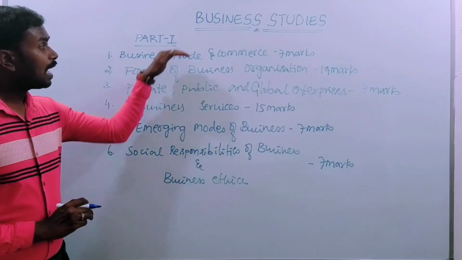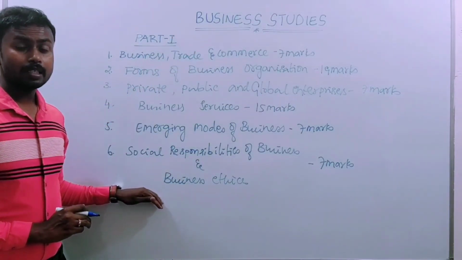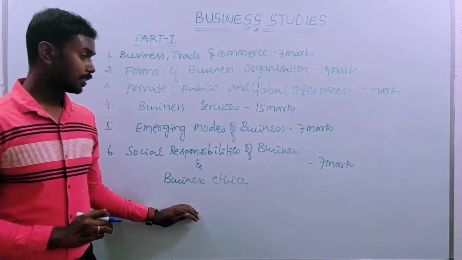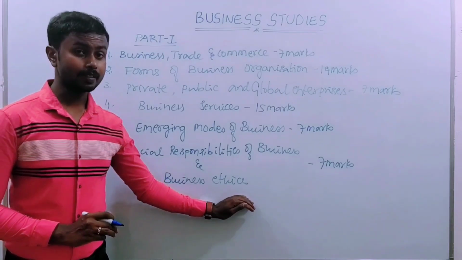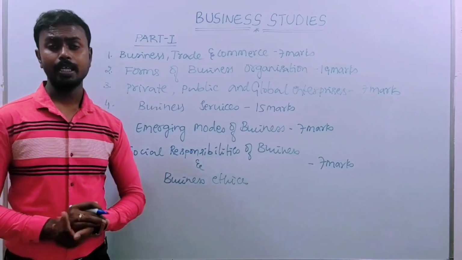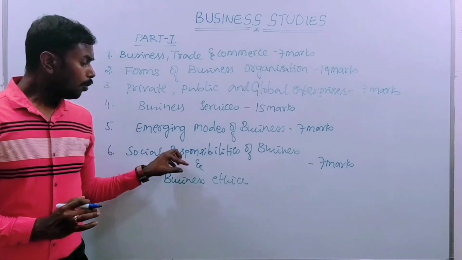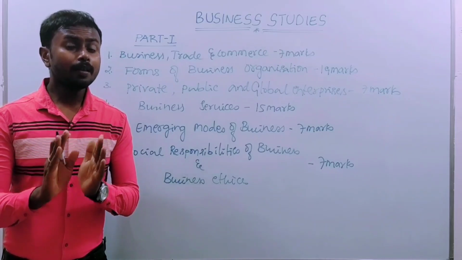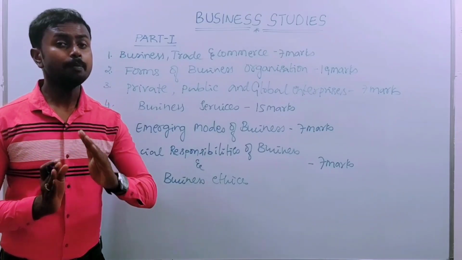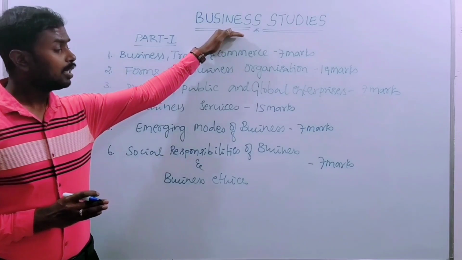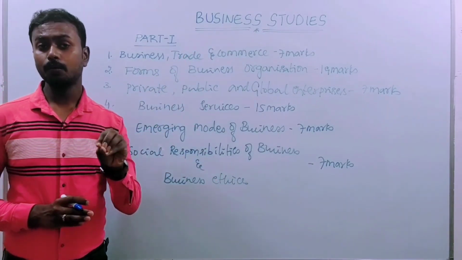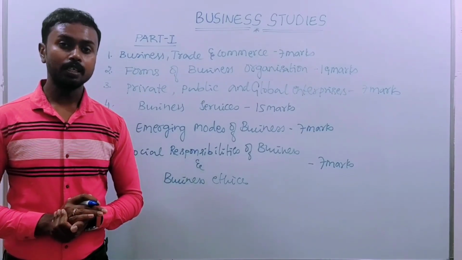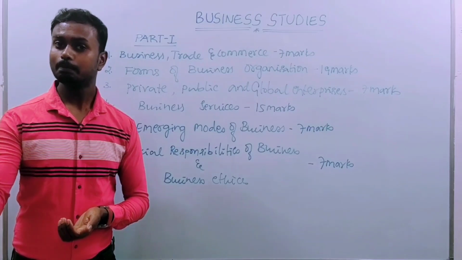And coming to part 1, the last chapter, that is the 6th chapter, social responsibility of business and business ethics. What is called social responsibility? Who should follow the social responsibility here? None other than the public. We are talking from the perspective of business. That means the business has to follow some rules and regulations, and also they are earning profit from the customers or from the public.